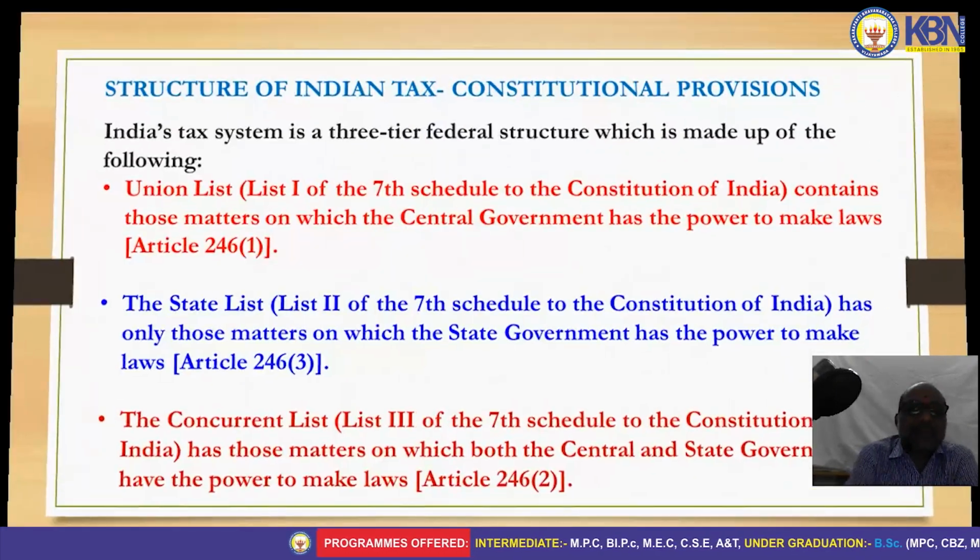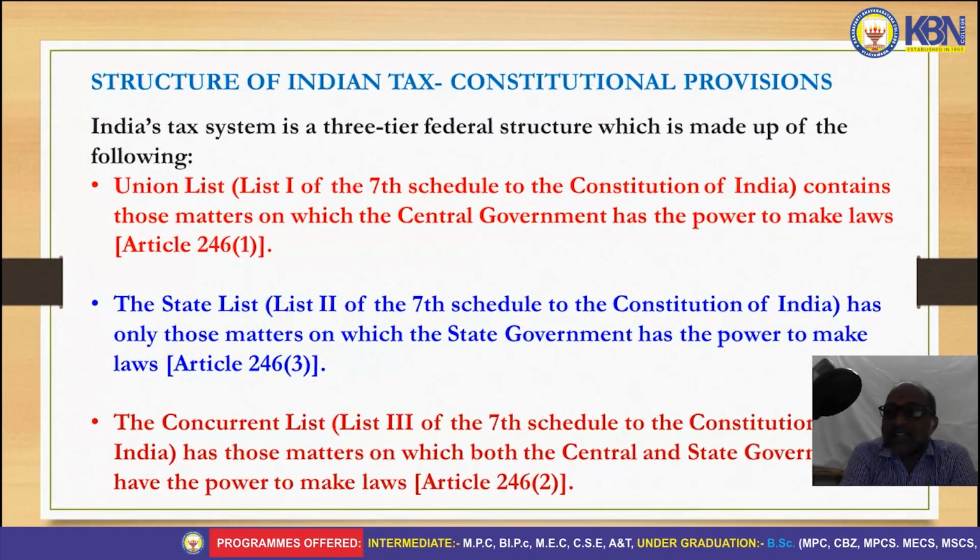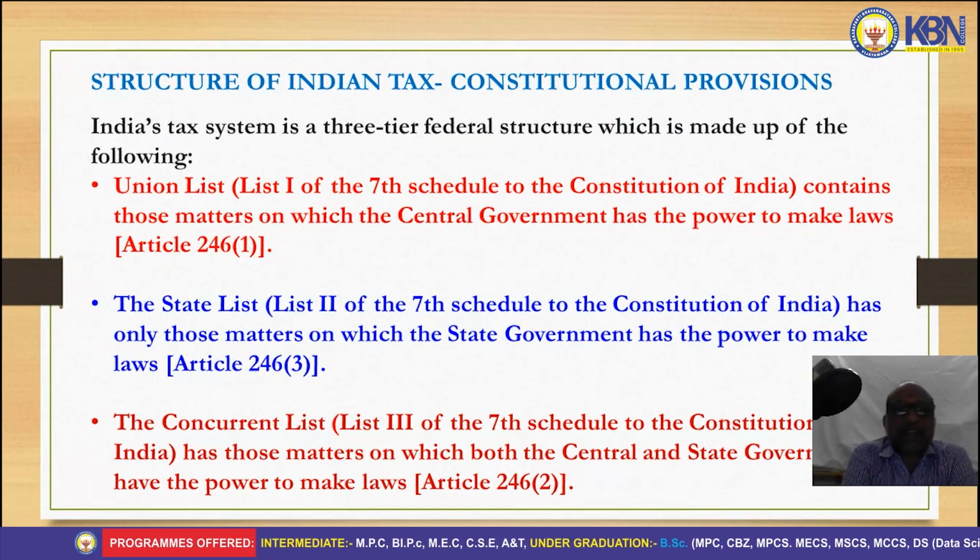So for these objectives, tax is levied on the public.